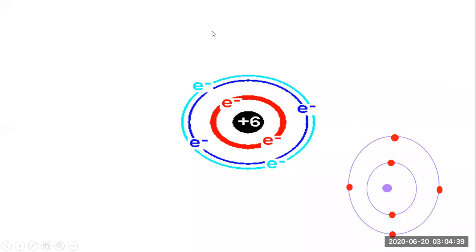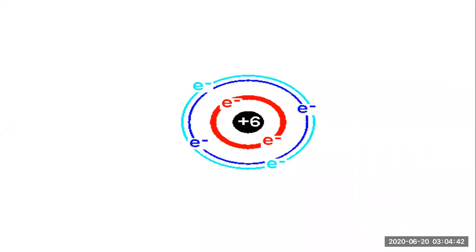Here they have represented it in a similar way. They show a positive charge, plus 6 for carbon, since the number of protons is equal to the number of electrons. So at the center is the plus 6 charge, with 6 electrons outside in the shells. It's the same as the earlier diagram: the first shell has 2 electrons and the last shell has 4 electrons.